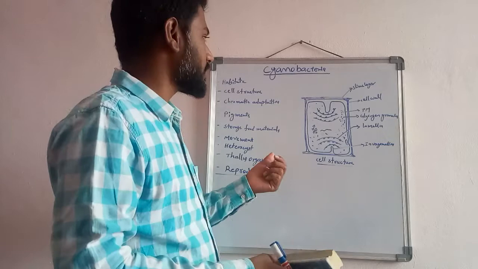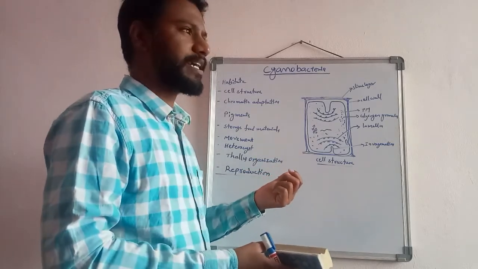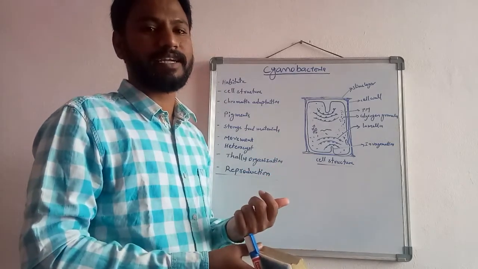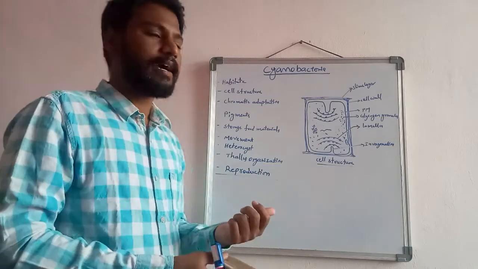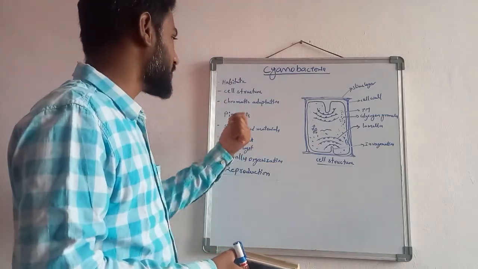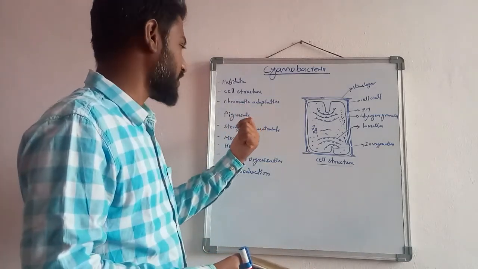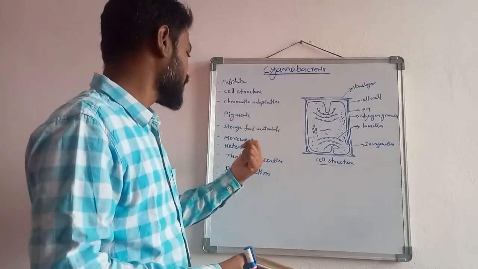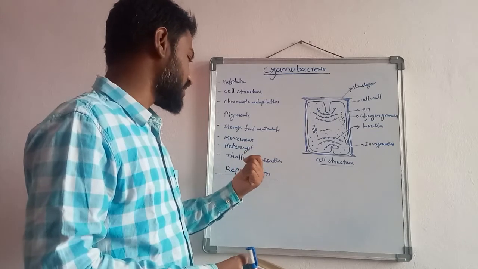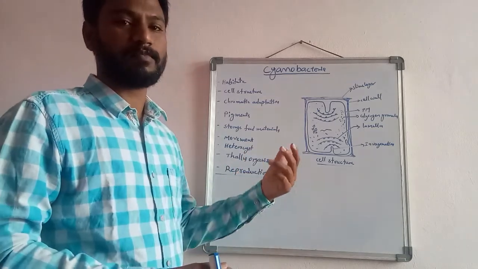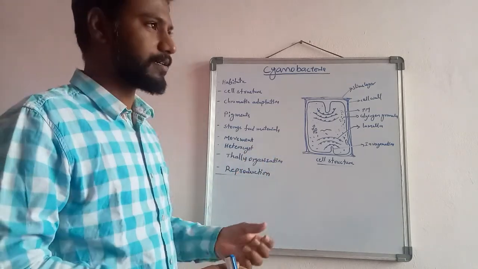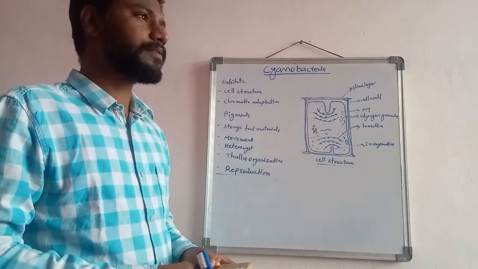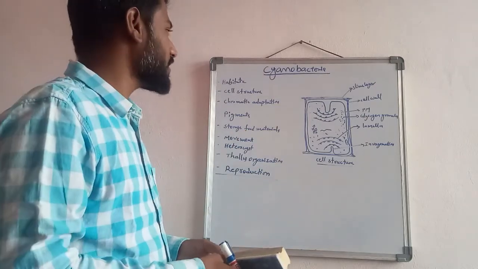So let us discuss the basic points about the cyanobacteria, that means the general characters of the cyanobacteria. Let us see these things: habitat, cell structure, chromatic adaptation and pigments, what the reserve food materials are, movement, heterocyst, thallus organization, and the reproduction process in the cyanobacteria. Let us discuss these things.